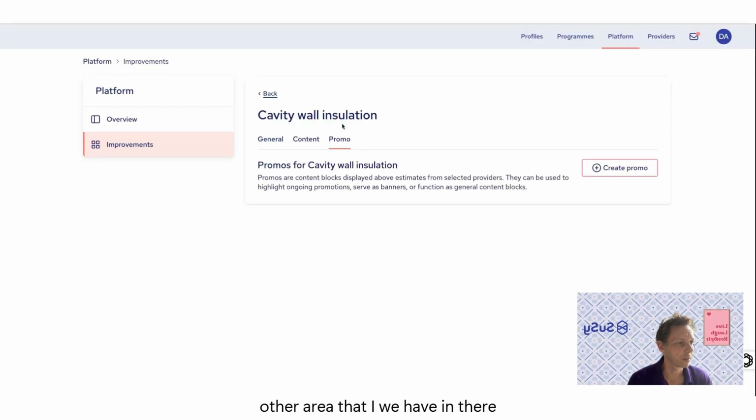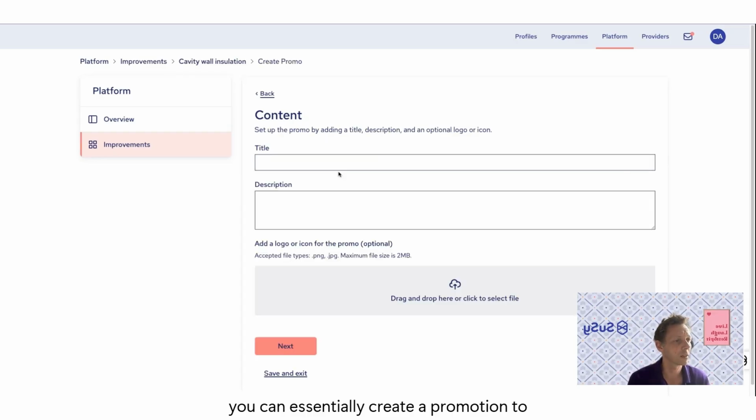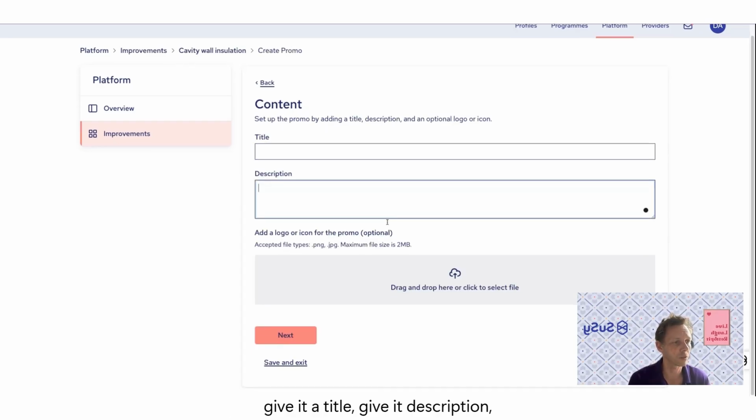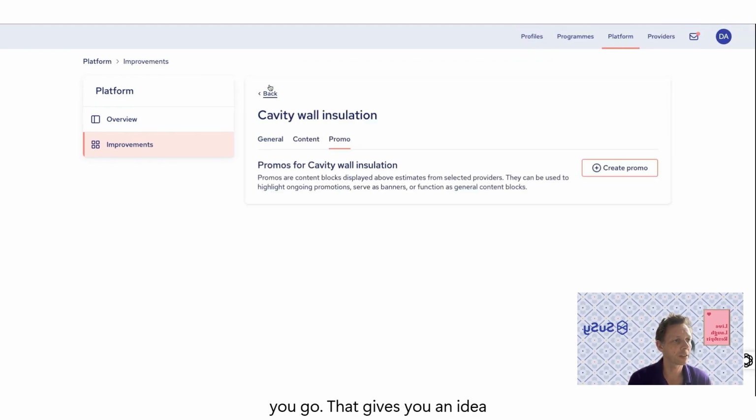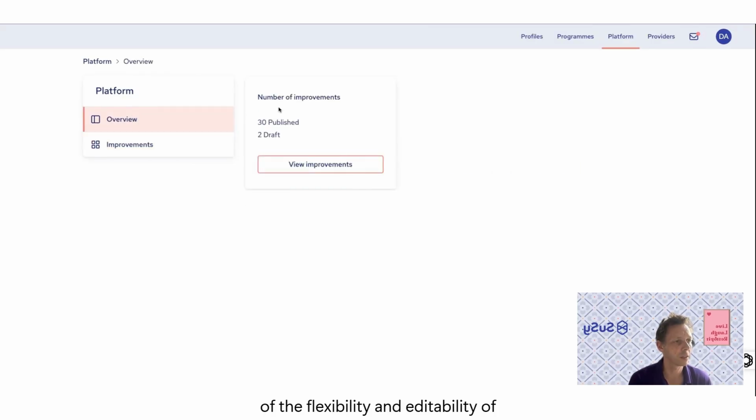The other area that we have in there is actually the ability to have a promo. So perhaps there's a particular offer on that type of work from certain contractors. You can essentially create a promotion, give it a title, give it a description. You might have a logo, and that will pop up when people look at that particular type of improvement. So there you go. That gives you an idea of the flexibility and editability of the improvements on the platform.